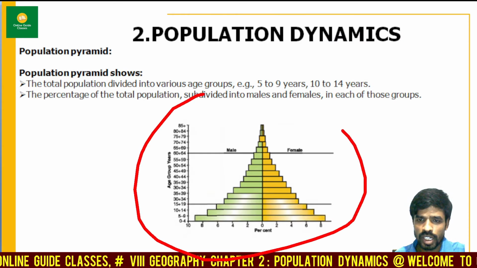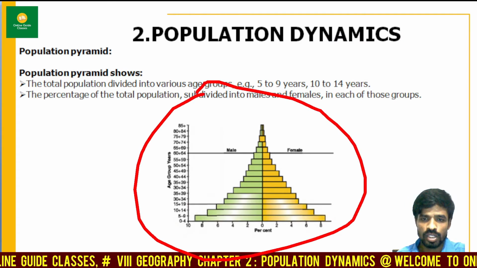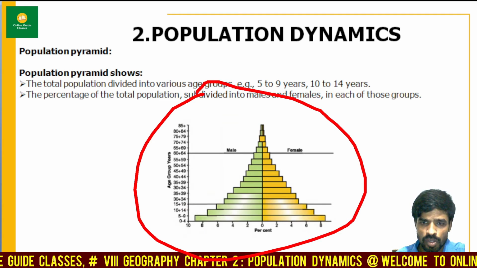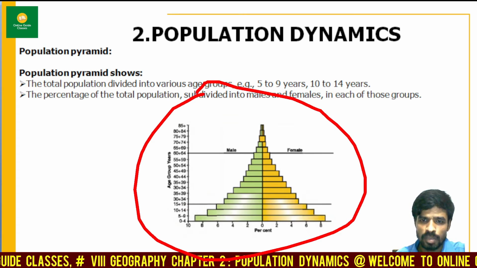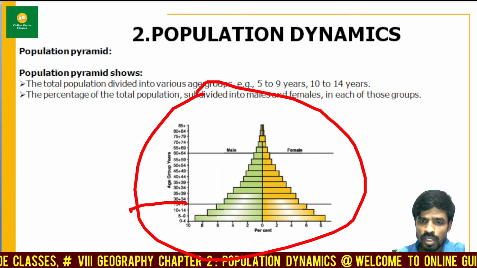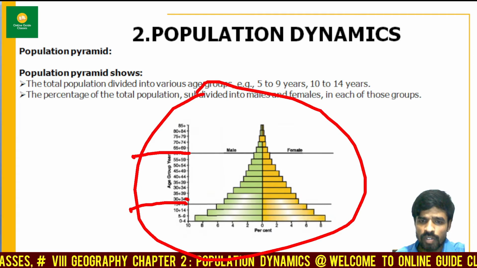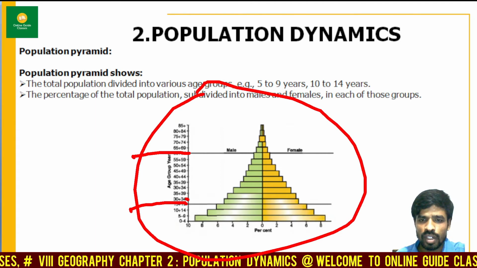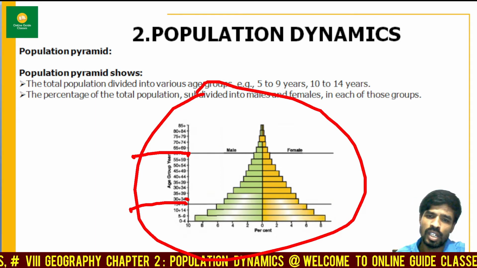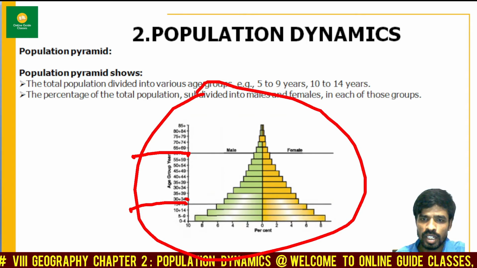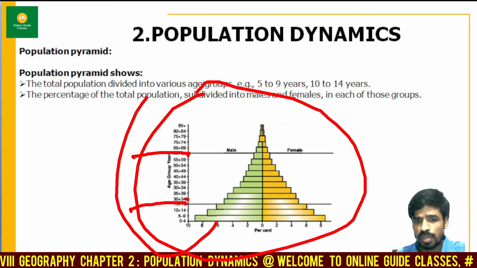Let's move on to the second topic, that is age structure. Now this age structure you can see in the pyramid over here. It is divided into 3 parts, my dear friends. The first one is 0 to 15 years, the second one is from 16 to 64 years, and the third one is from 65 to above 80 or 90 or whatever till their death. So this is how the age structure is divided.